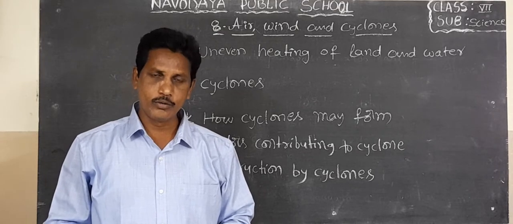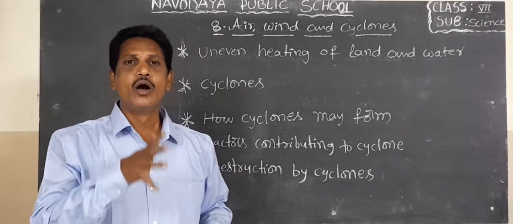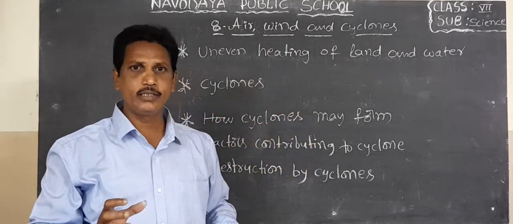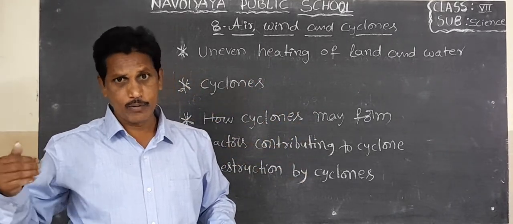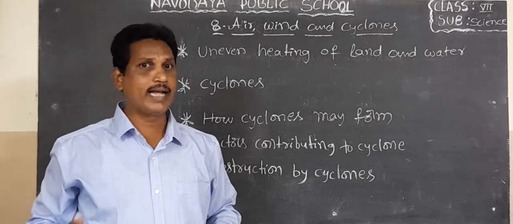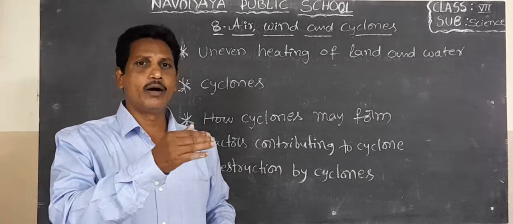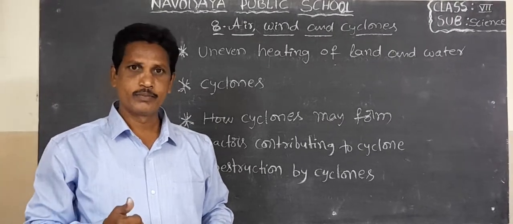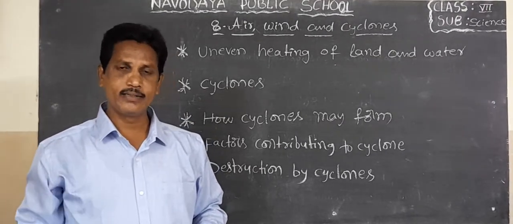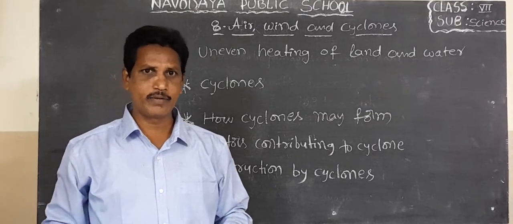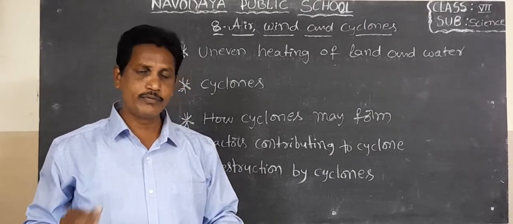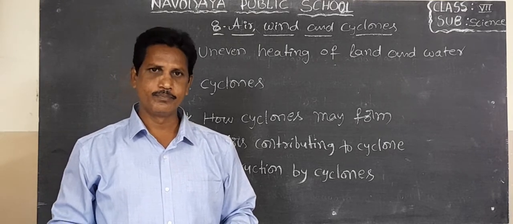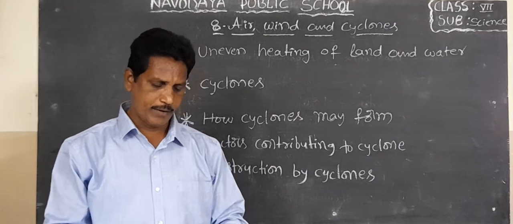The cool wind flows from seas and ocean bodies to land surfaces. This ocean wind carries the water vapor and brings rain to the surface of land. So this wind is useful in our life.